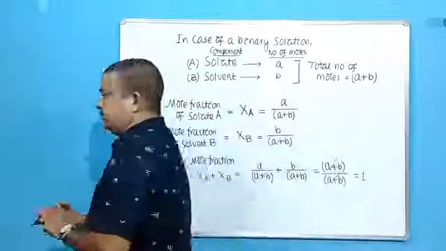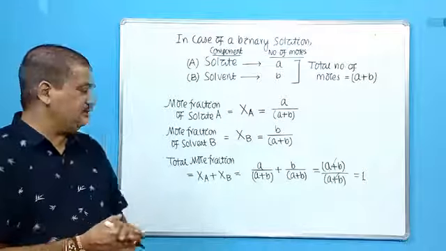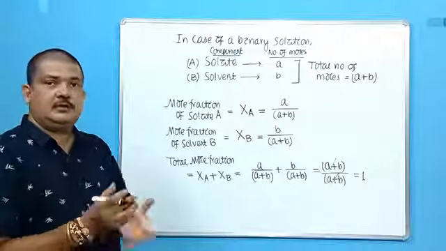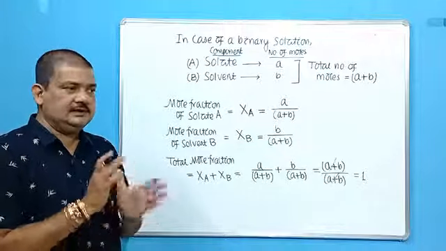I have already told you the sum of mole fractions every time has to be 1. So this is how we have to find out the mole fraction.